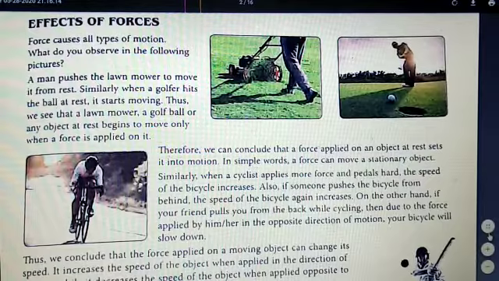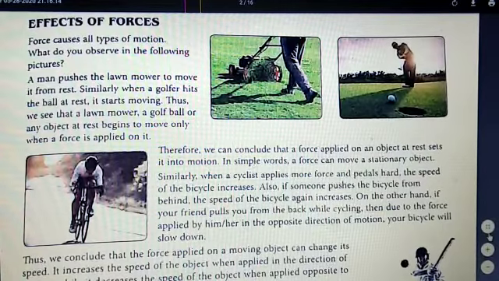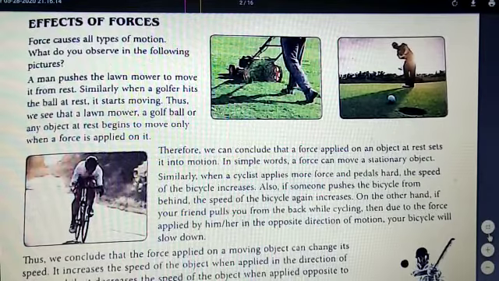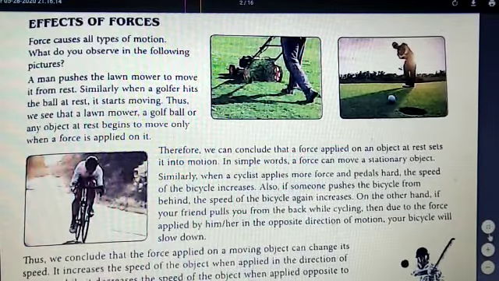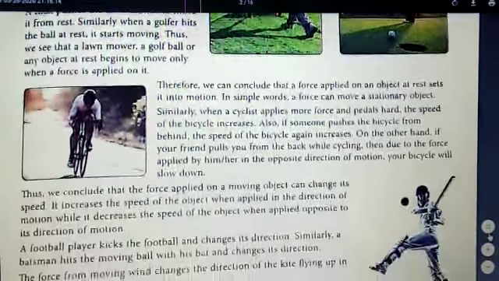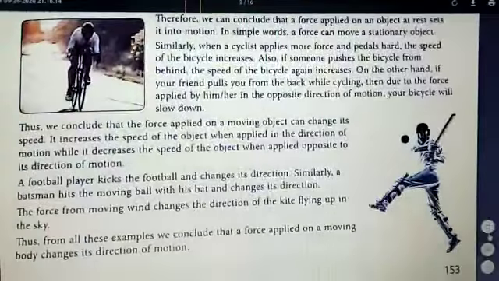So we can conclude that a force applied on an object at rest sets it into motion. For example, a football which is lying at rest, if you kick that football, it will come into motion. Motion means movement. So a force can move a stationary object.